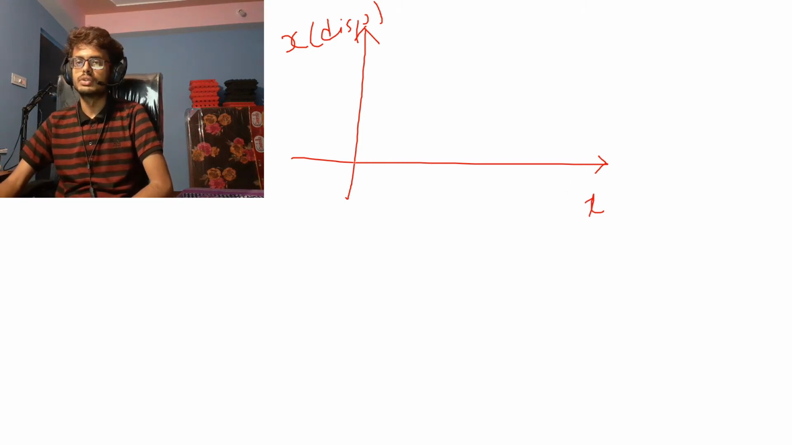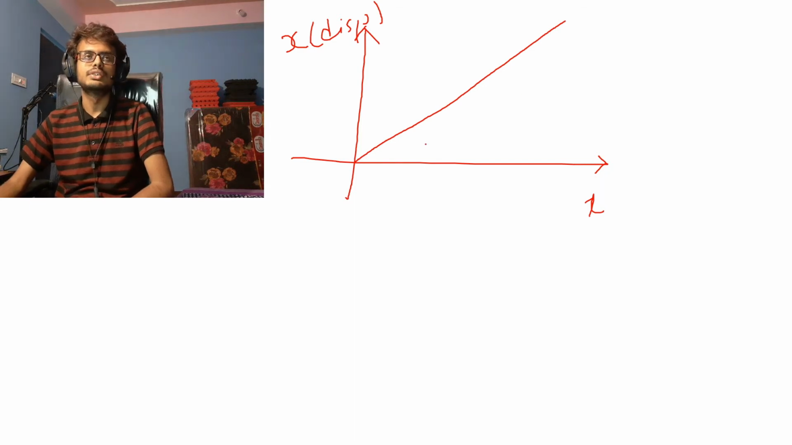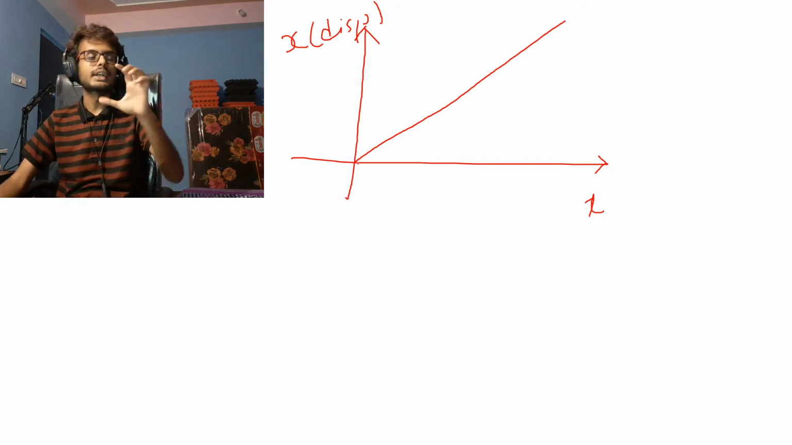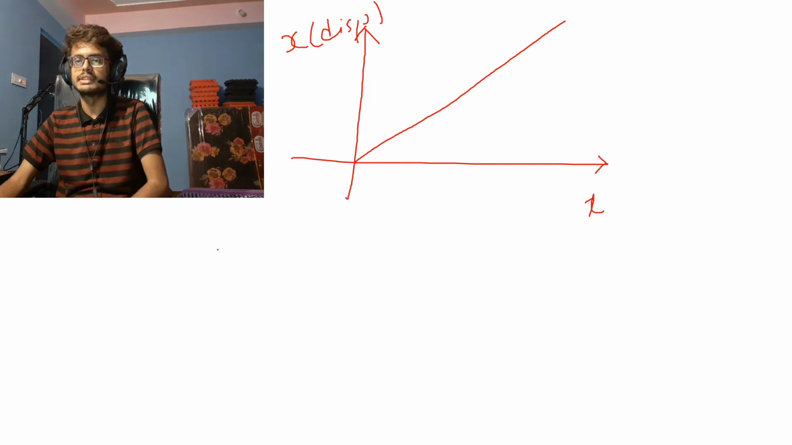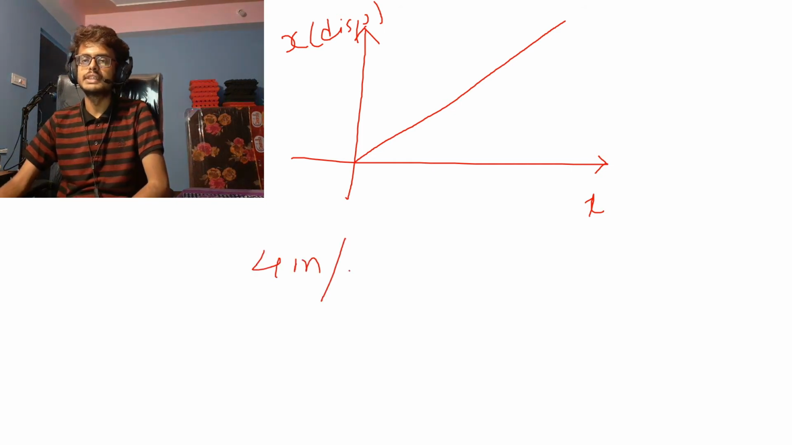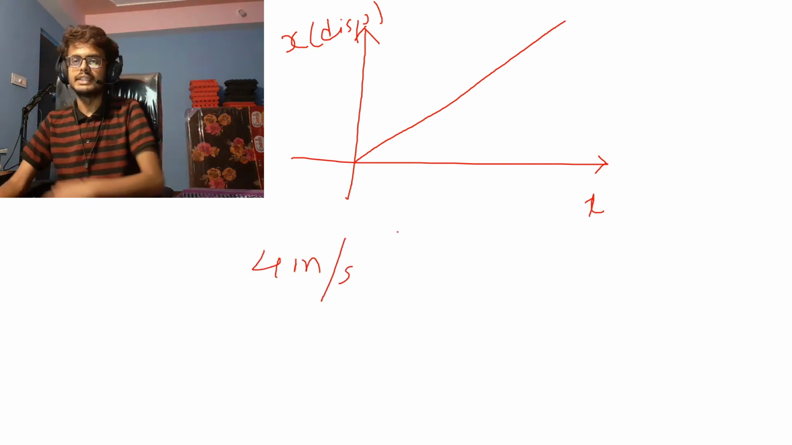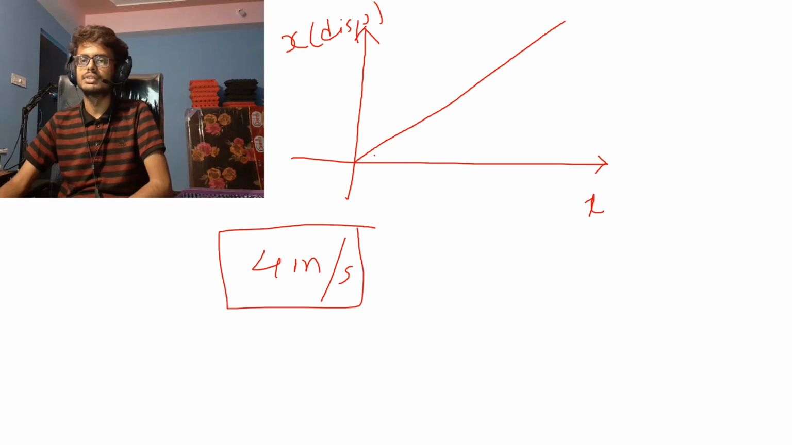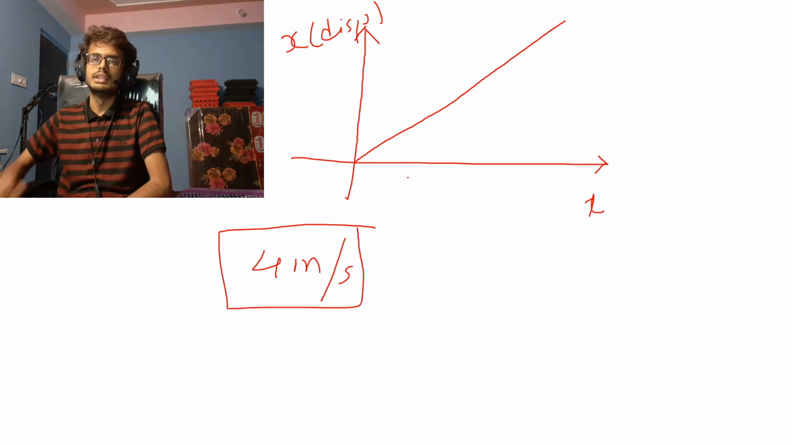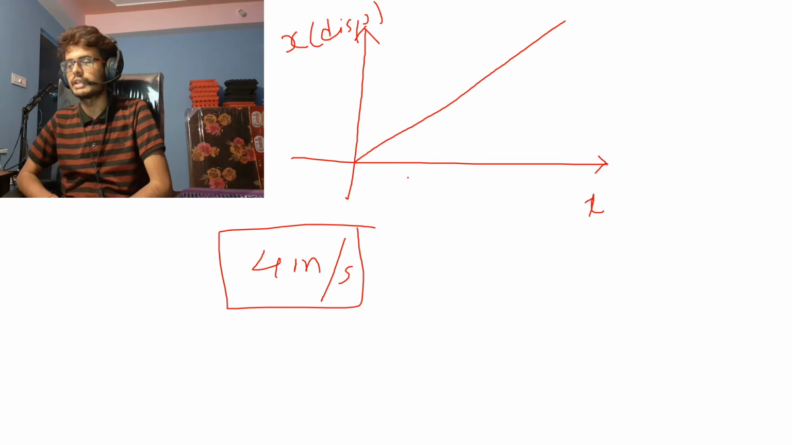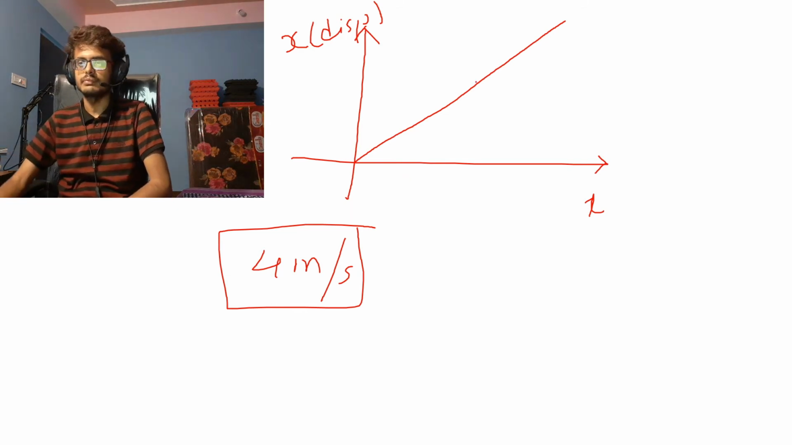A uniform motion is a motion that doesn't change over time. You travel a particular distance in a particular time. Let's say you travel 4 meter every second. So even after 5 seconds, your velocity will be the same. You can represent this by a straight diagonal line. So this is a uniform motion.